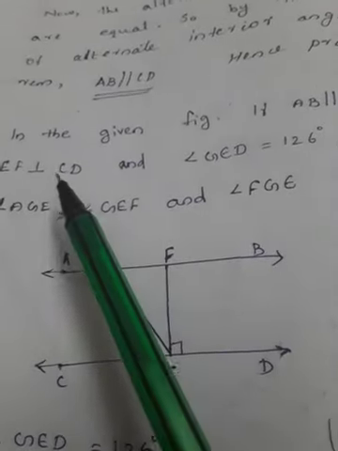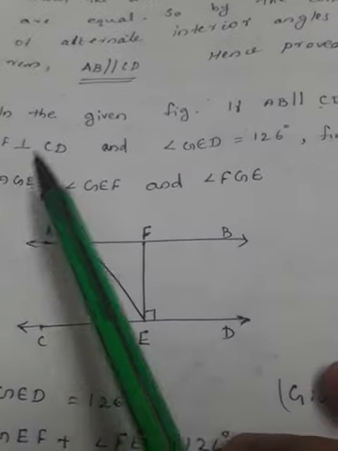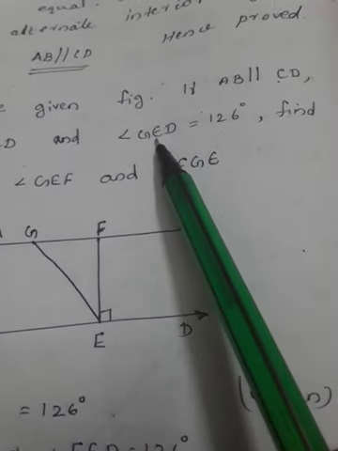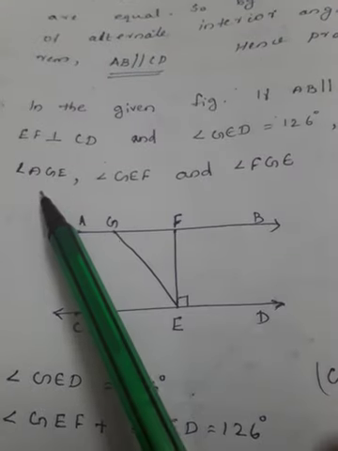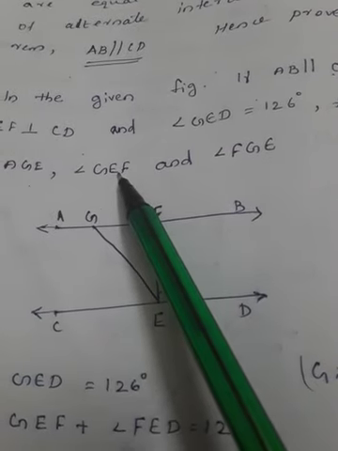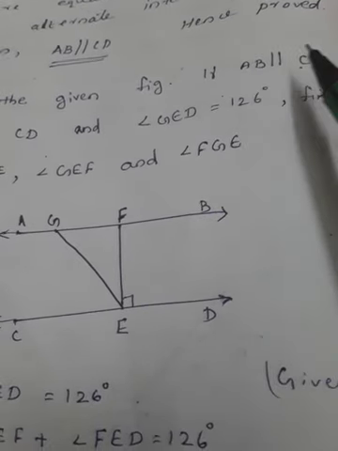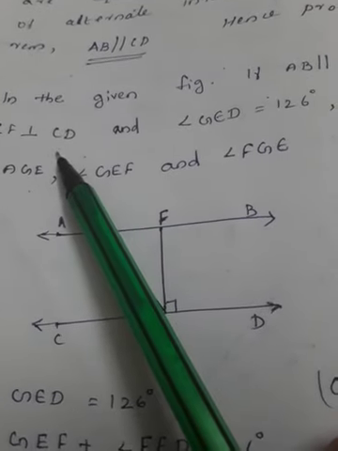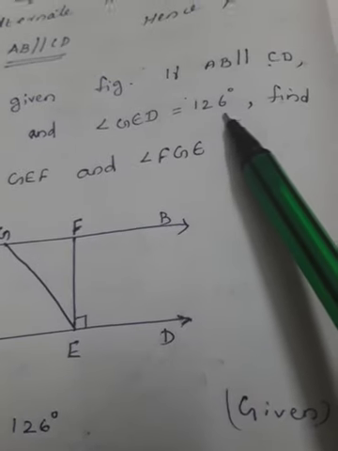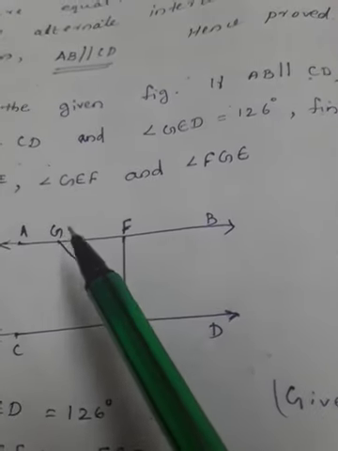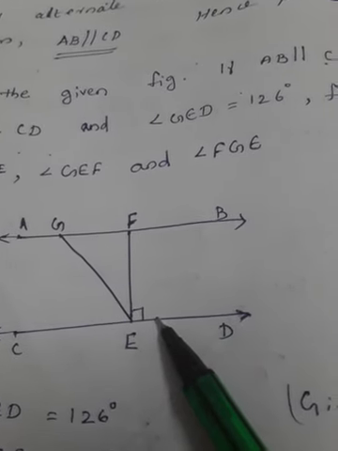Now the question number 3. In the given figure, if AB is parallel to CD, EF is perpendicular to CD, and angle GED is 126 degrees, then find angle AGE, angle GEF and angle FGE. So here it is given that AB is parallel to CD, EF is perpendicular to CD, and the measure of angle GED is given as 126 degrees. This whole angle will be 126.